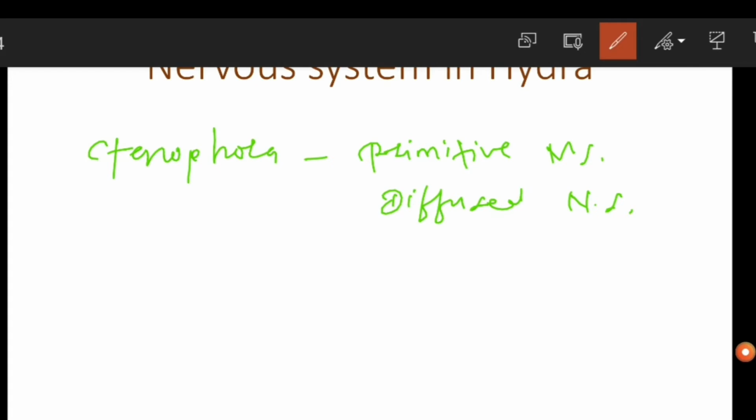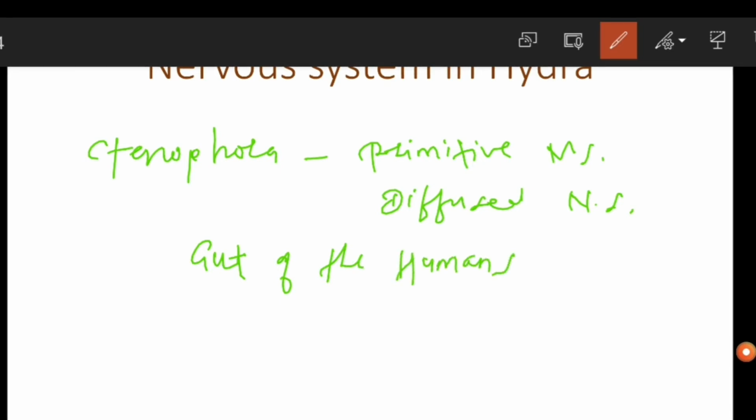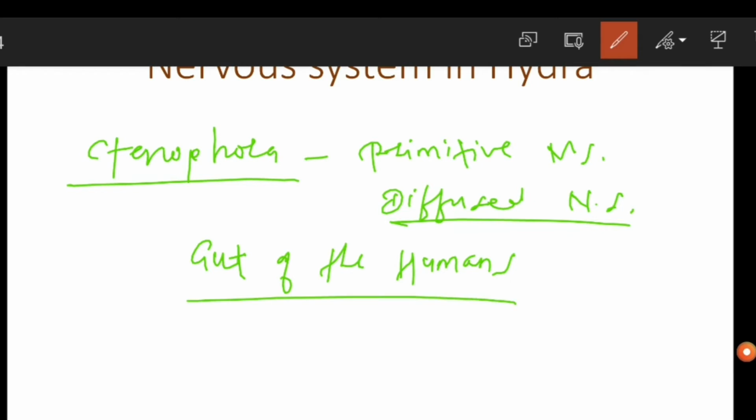So along with this Ctenophora, the gut of the humans also contains the diffused nervous system. That means the diffused nervous system is seen in the ctenophora organisms as well as in the gut of the humans.